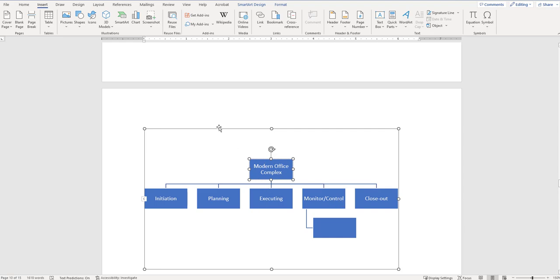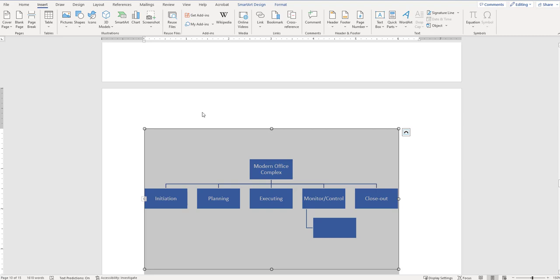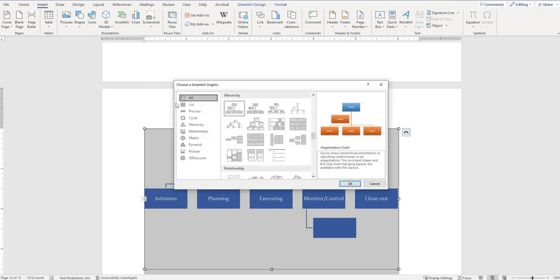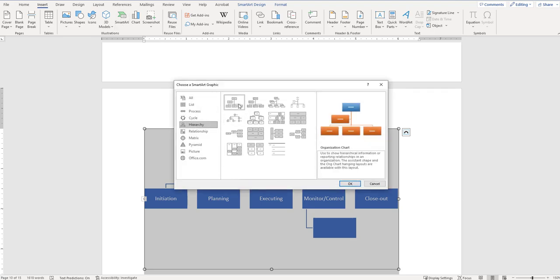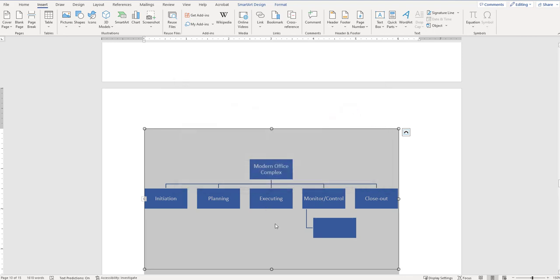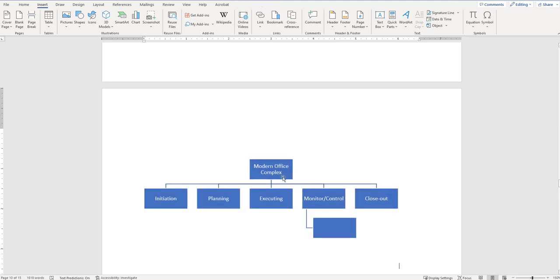The way you would create this is if you just insert a new page into your document. If you come up into SmartArt, up here, there's one called Hierarchy, and I just chose the top left one. Once you go in there, it'll create something that looks like this, and then you can just go in and edit it and make it look like mine. So again, having a title of whatever your building is, and then underneath we're going to have our 5 phases.